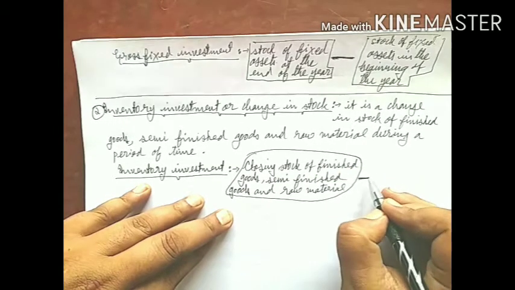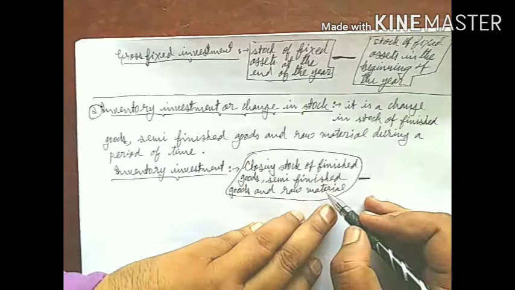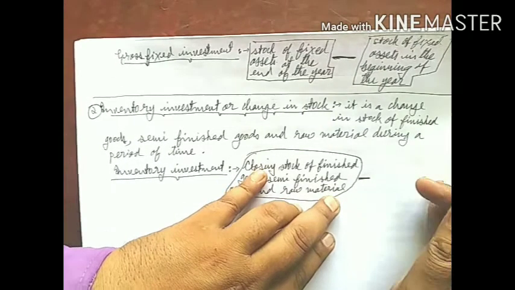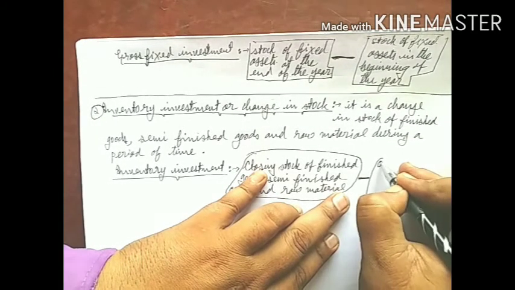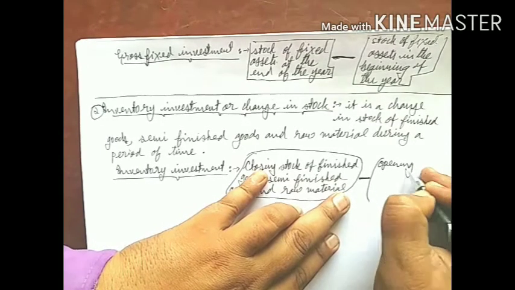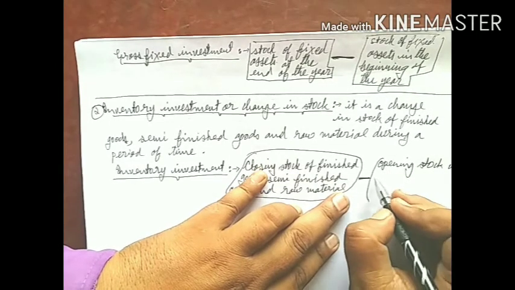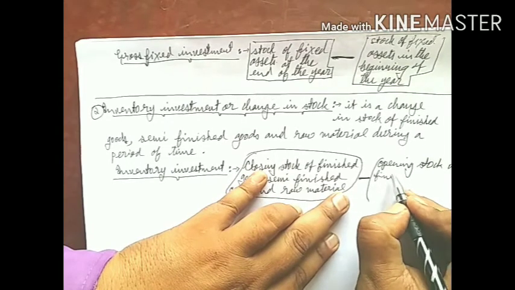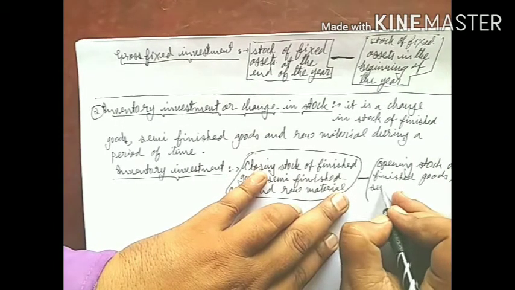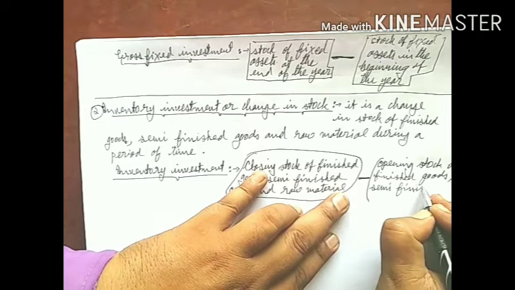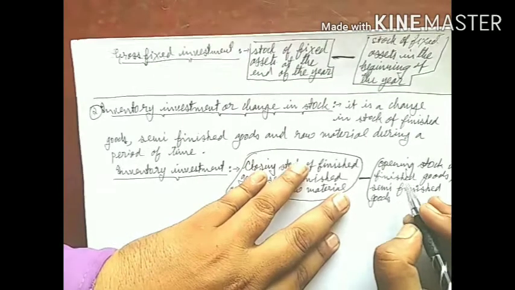Remember that we need to make the difference between closing stock of finished goods, semi-finished goods and raw material and opening stock of finished goods, semi-finished goods and raw material.